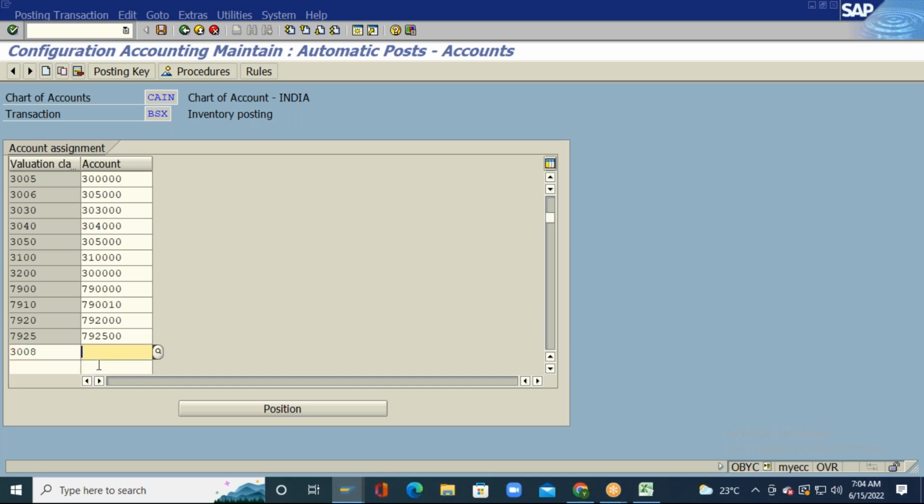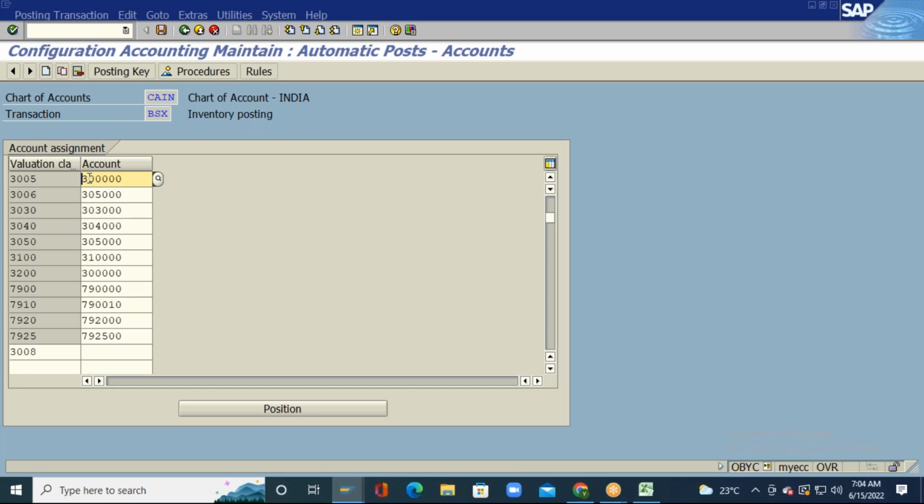We need to maintain a relevant GL account mapping. So I will maintain a GL account. The GL account will be created by the finance people and they will give you the GL account. You need to talk to them: I am trying to do the automatic account determination settings, can you please give the list of GL accounts which I want to configure in the system? They will give you the list of GL accounts.